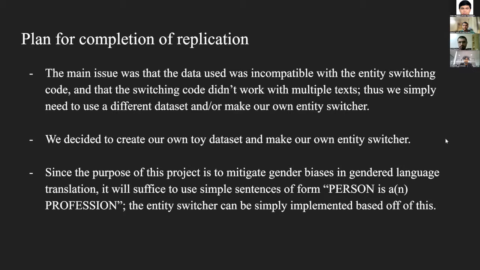So since our main issue was that the data used was incompatible with entity switching, and the switching code didn't work with multiple texts, we simply need to use a different data set and make our own entity switcher. So what we're going to do is make our own toy data set as a proof of concept and make our own entity switcher. Since the purpose of this project is simply to mitigate gender biases in gendered language translation, it will suffice to use sentences of simple form, like person in a profession, and the entity switcher can be implemented very simply using this format. And next, we'll move on to the improvement approaches.